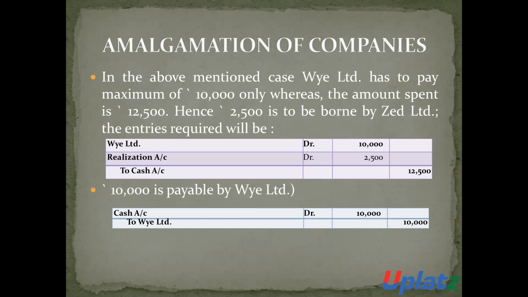In this case, the entry will be Buy Limited account debit 10,000, realization account debit 2,500, to cash account 12,500. And when there is a reimbursement from Buy Limited of rupees 10,000, then the entry will be cash account debit to Buy Limited account 10,000. Such an accounting entry will be made in respect of expenses.